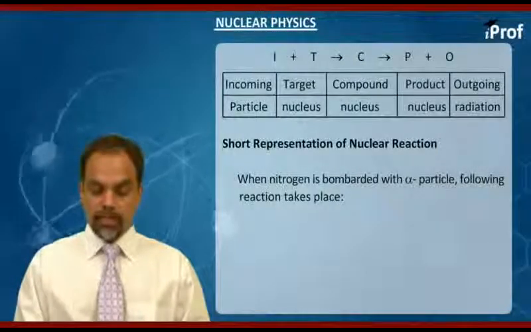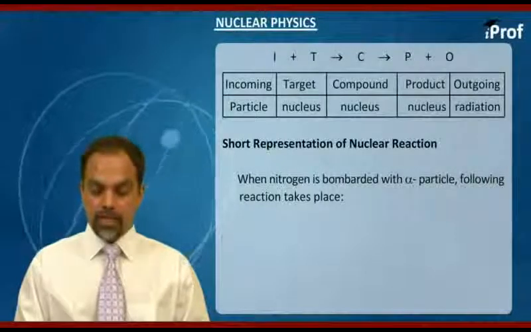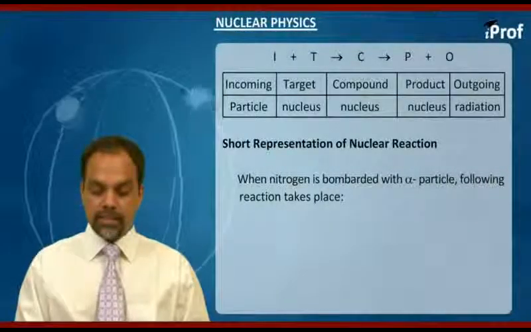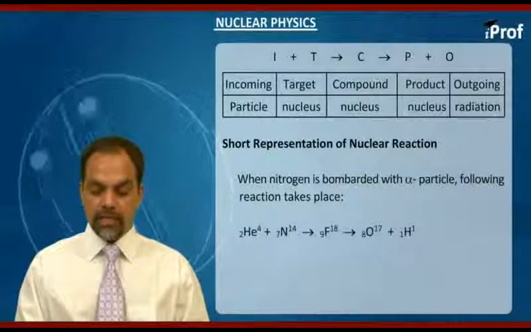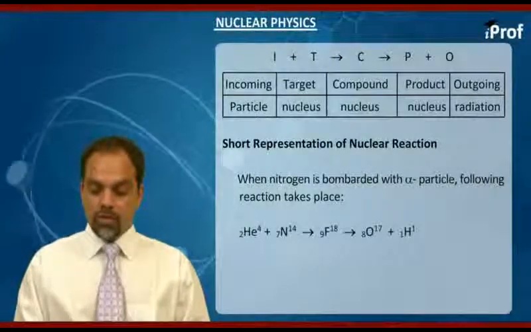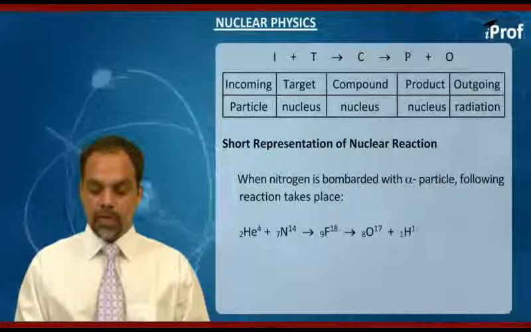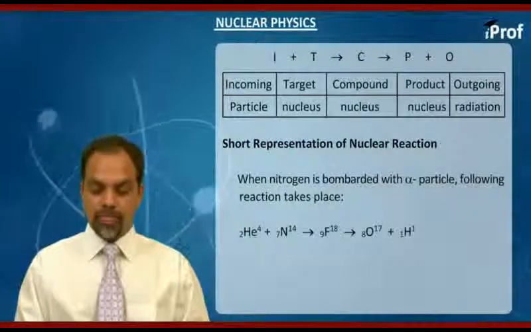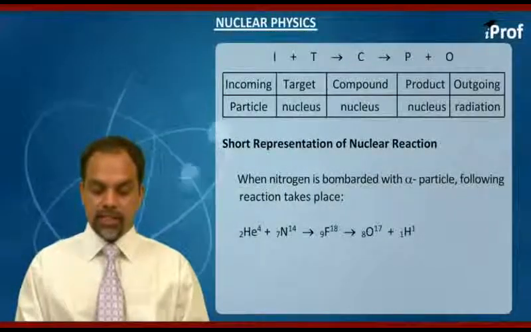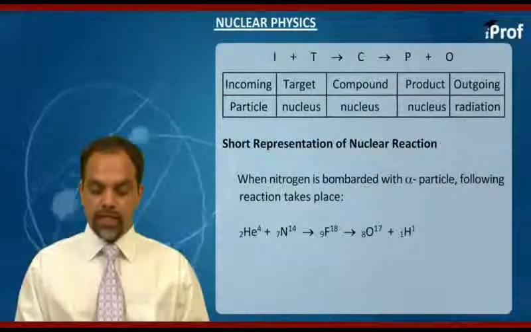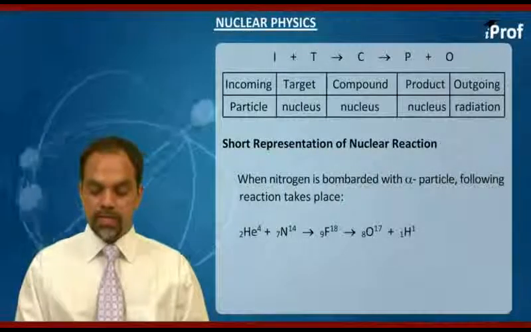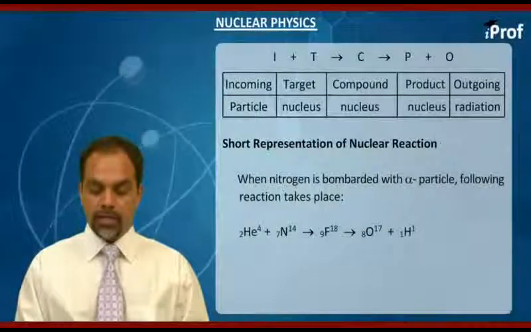Now in this reaction, when nitrogen is bombarded with alpha particle, we get fluorine 18 as a compound nucleus, and this being unstable, it splits into oxygen 17 and proton as an outgoing particle. Now we see that in this reaction nitrogen 14 gets converted into oxygen 17 due to bombardment with alpha particle.